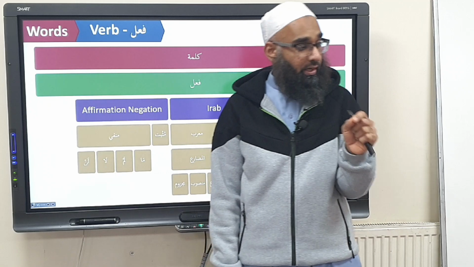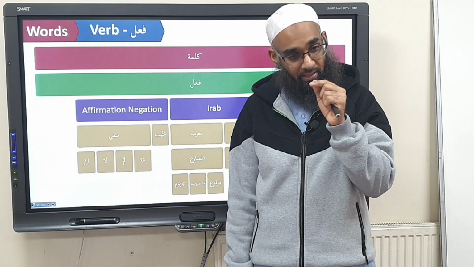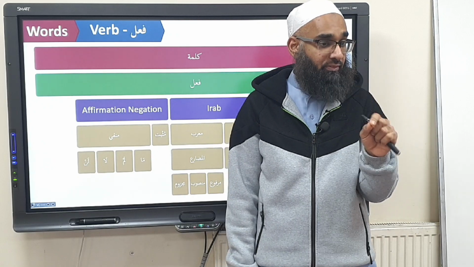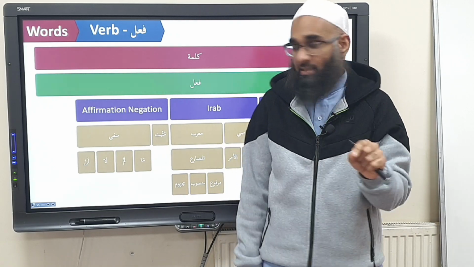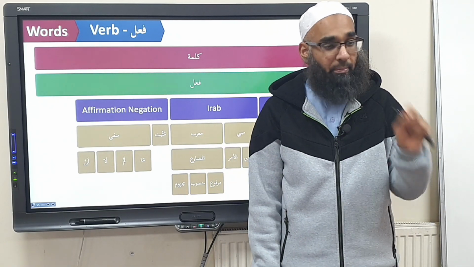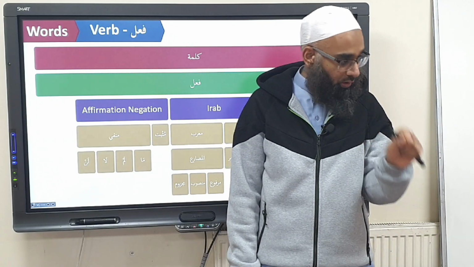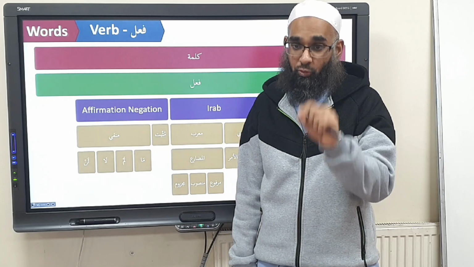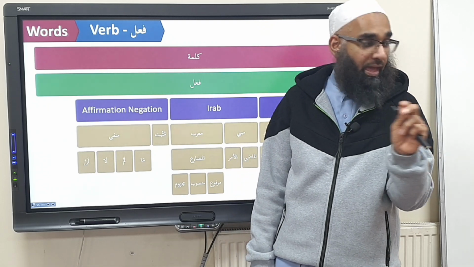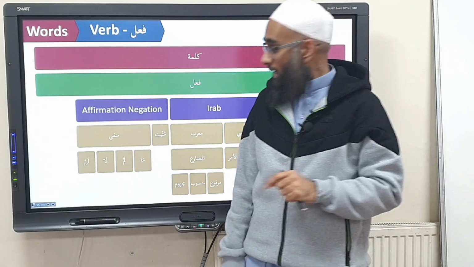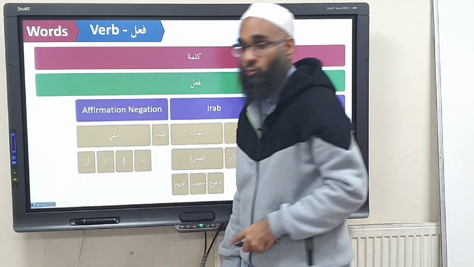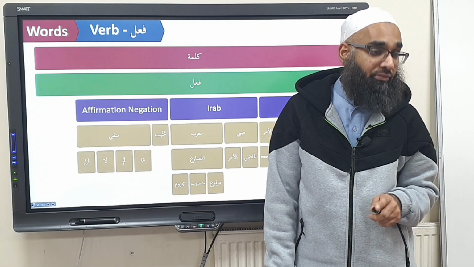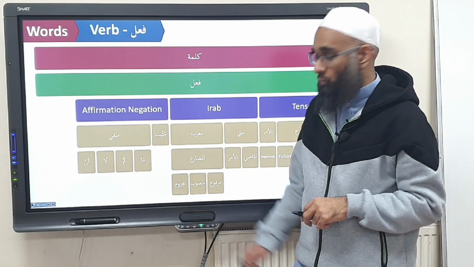Lam comes on the mudari and makes the mudari negative in the past tense. Ma comes on the mudari and makes it negative in the present tense. La comes on the mudari and makes it negative in present or future. And lan comes on the mudari and makes it negative in the future with emphasis. And which one of these makes it majzoom? Lam makes the word after it majzoom, and lan makes the word after it mansoob.